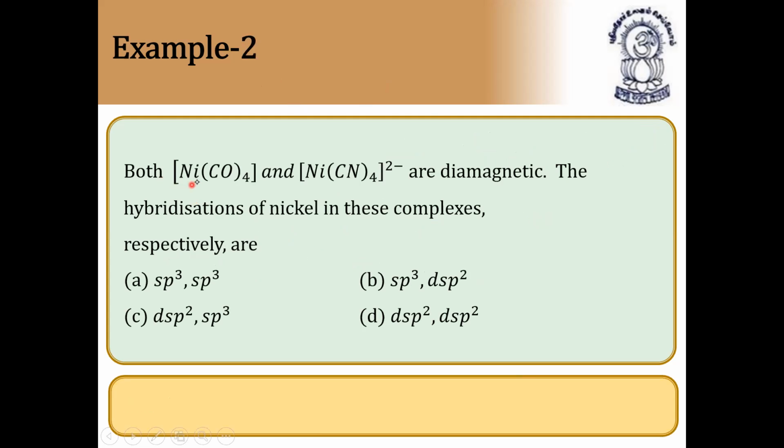Next question. Both nickel tetracarbonyl and nickel tetracyano compounds are diamagnetic because they do not have any unpaired electrons. What are the hybridizations of nickel in these complexes? The options are sp3, sp3; sp3, dsp2; dsp2, sp3; and dsp2, sp2. So how do we find hybridization in these compounds? Diamagnetic means they should not have any unpaired electrons. But since cyanide is a strong field ligand, and carbon monoxide as well, one should definitely be sp3 and another should be dsp2.